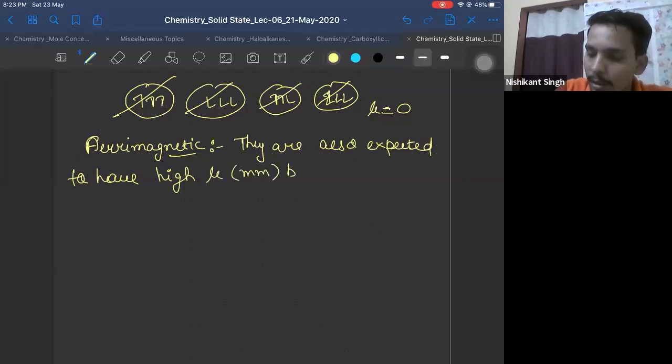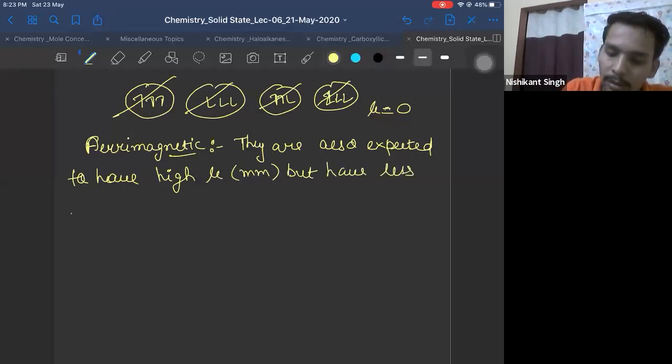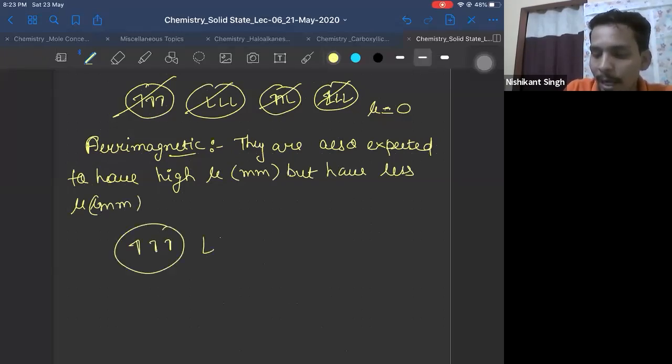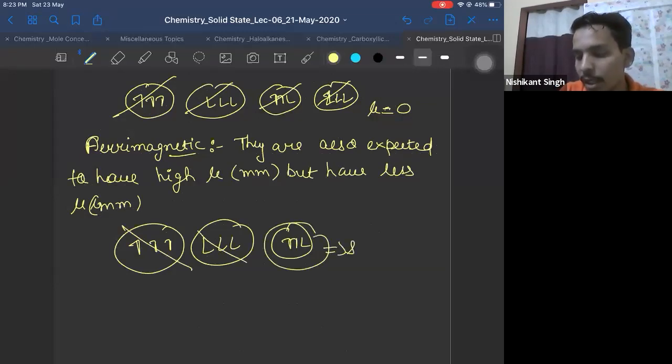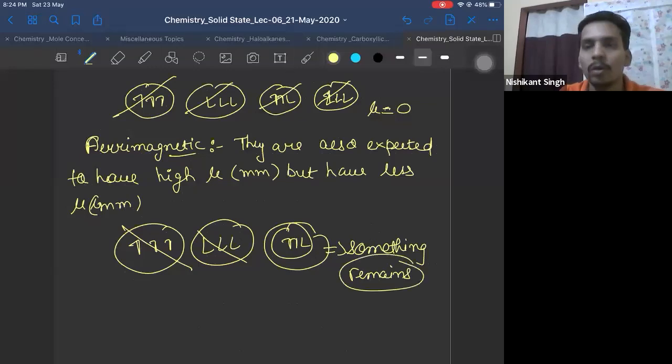But have less magnetic moment. Why? Because in this, again, the upward direction and downward direction moments are not equal, right? This will get cancelled, but something will remain. So they are not equal in magnitude. Something remains. So therefore, magnetic moment is not zero, but due to cancellation, magnetic moment decreases.